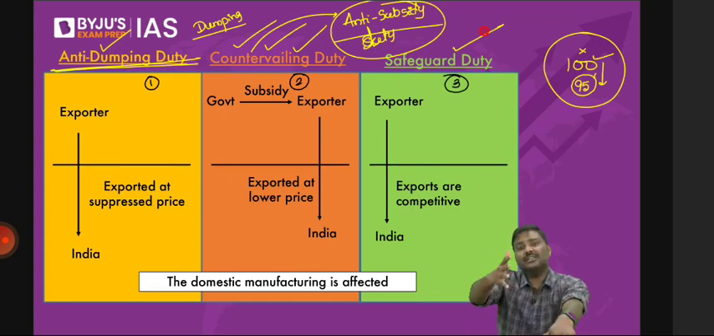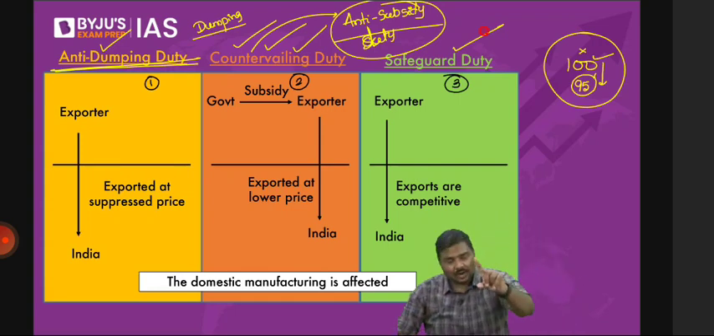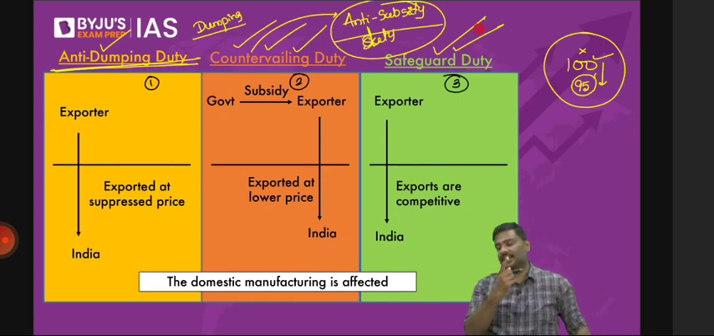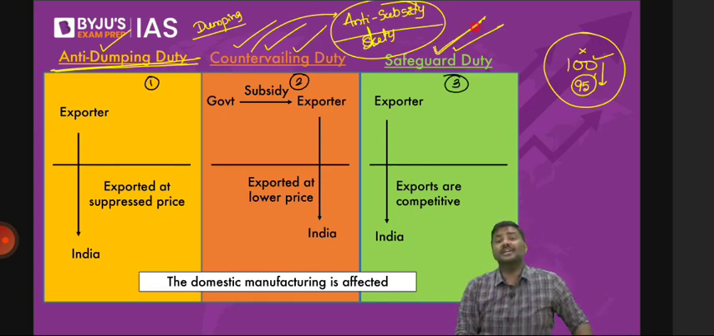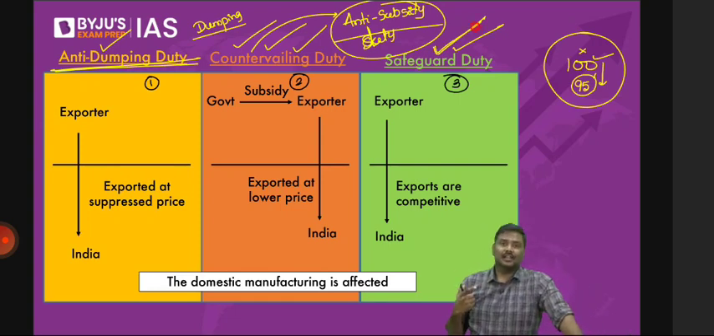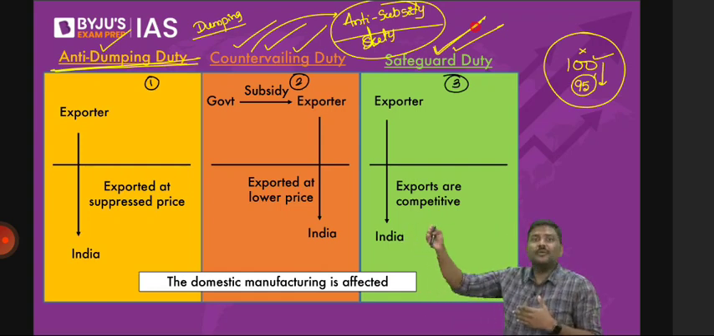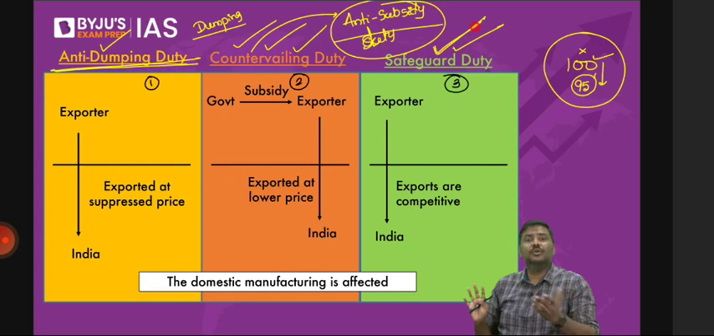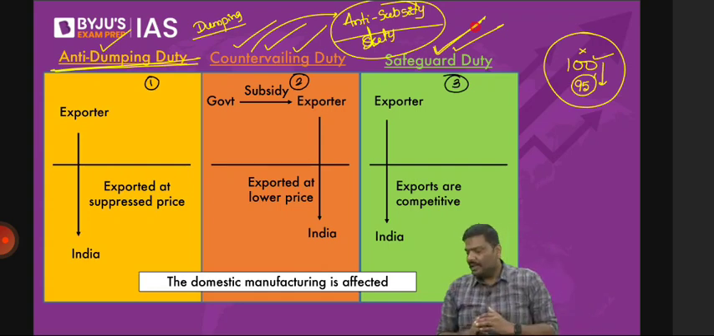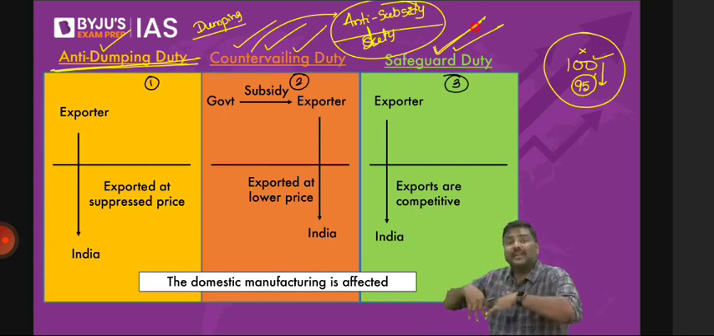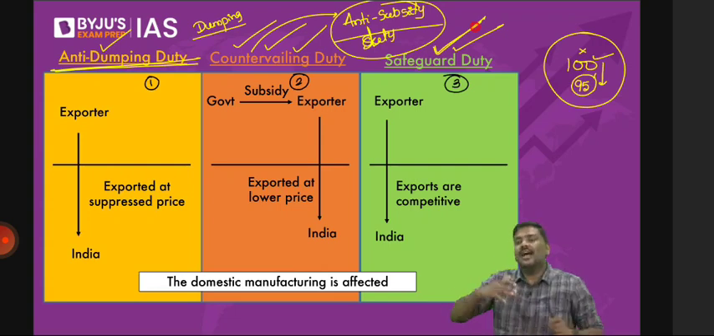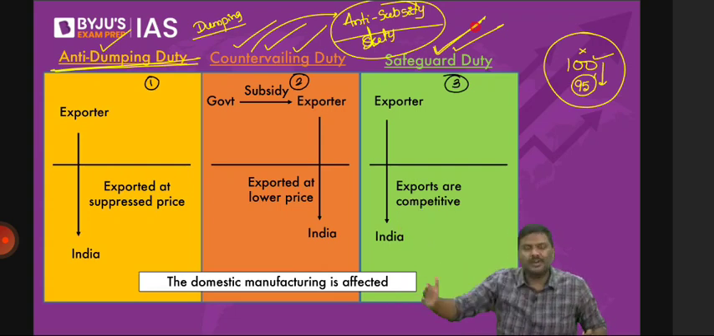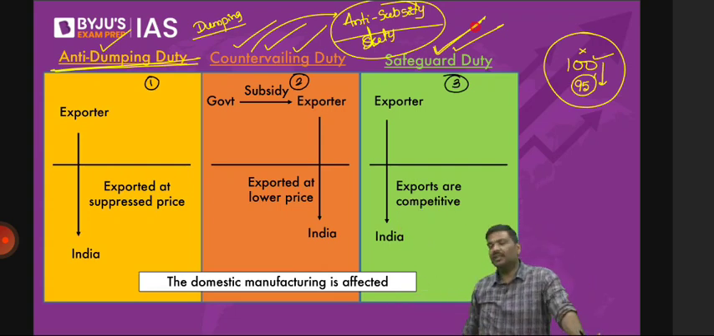Now, please understand, in that context, government will impose a tax which is called a safeguard duty. Why safeguard duty? Because the exports coming from another country are more competitive. They are not suppressing prices. They are not getting subsidy, etc. They are anyways more competitive compared to the goods produced in India. If I do not protect my domestic market, imports will keep on rising, and domestic companies will never be able to compete with them. For a certain time period, government will impose a tax called a safeguard duty.